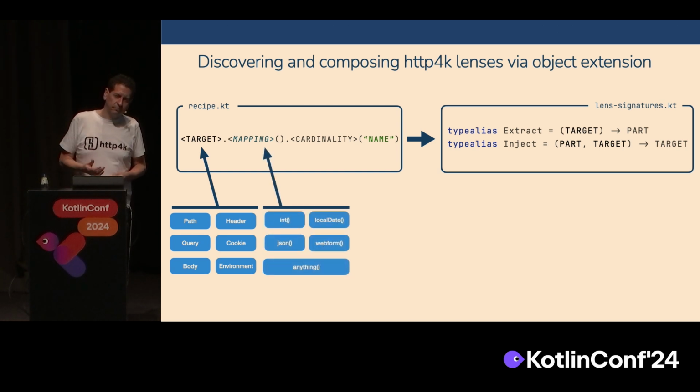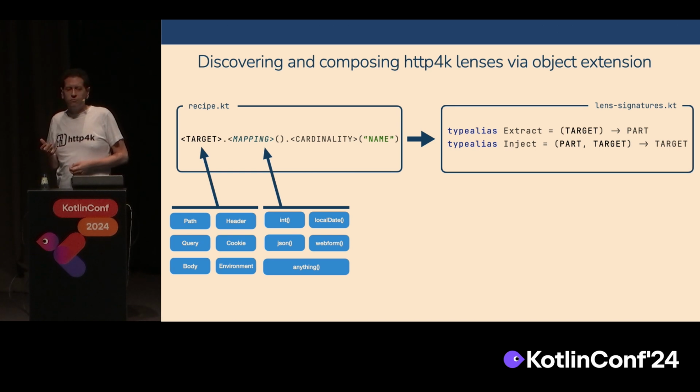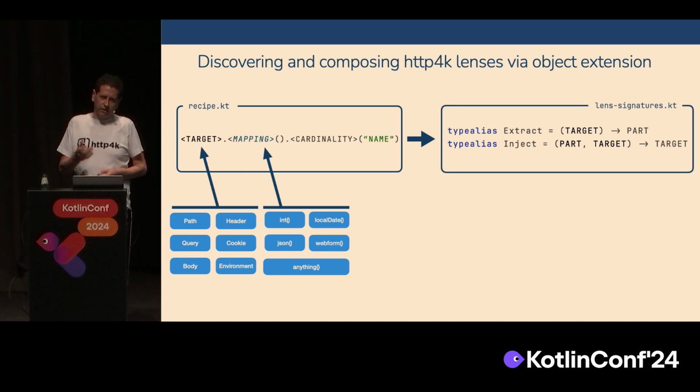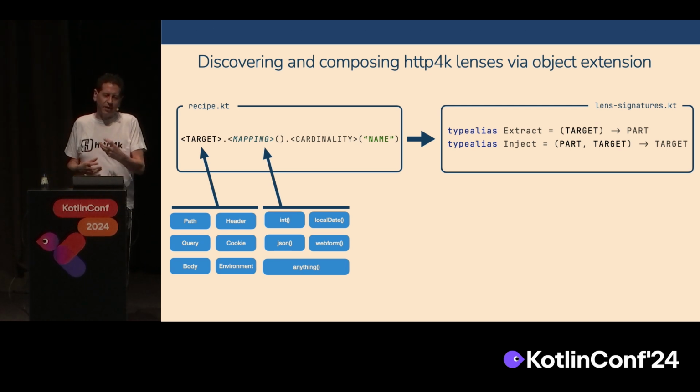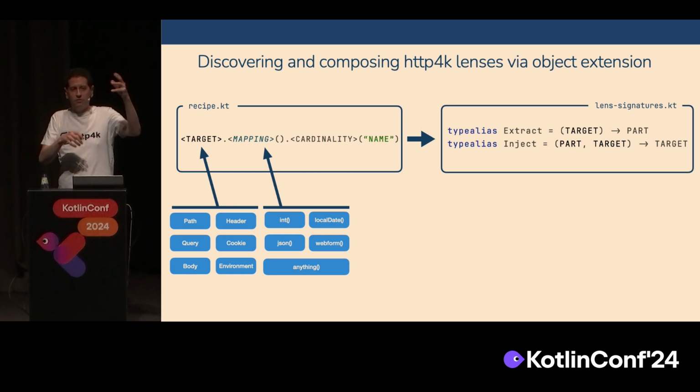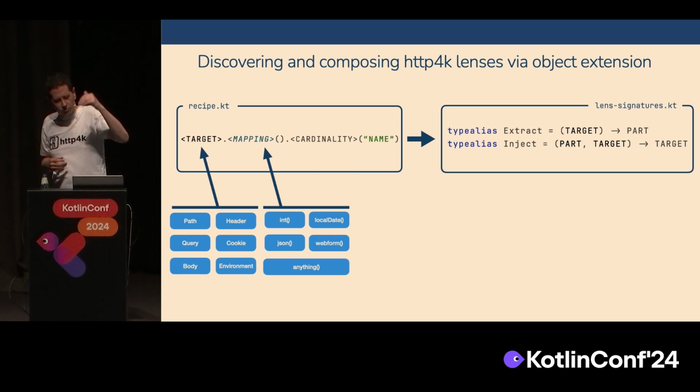Then we have a mapping. The mapping says, once I've removed this query string from my request, I actually want to turn it into something else. I want to turn it into an int or a local date or a Boolean. And these mapping functions allow you to do that. Now, these mapping functions are actually defined on the generic superclass that all of the targets extend. And that allows you to define these things once and get them reused throughout your code base.